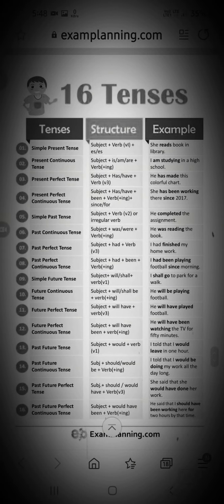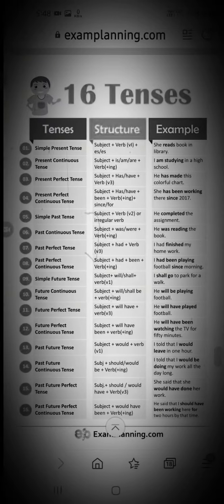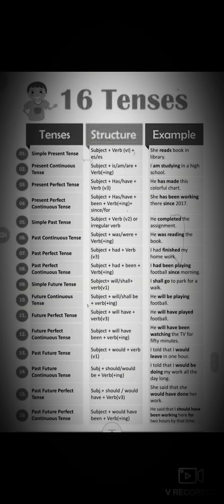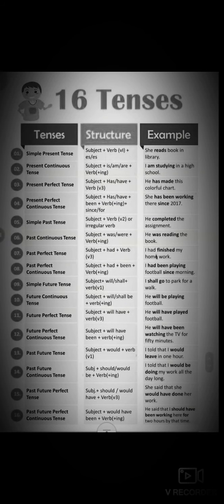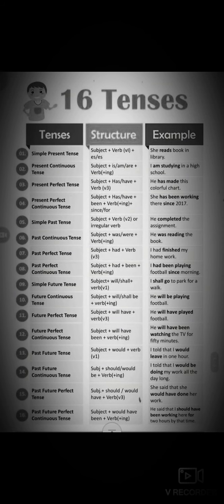These are all the 16 tenses. Examples are: simple present tense, subject plus verb plus s/es. Example: she reads a book in the library. You can take a screenshot of this chart.